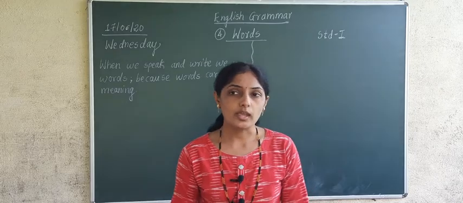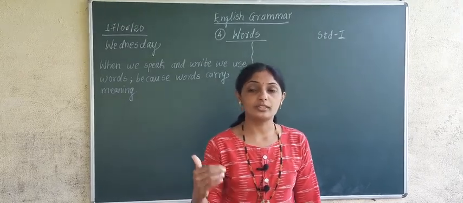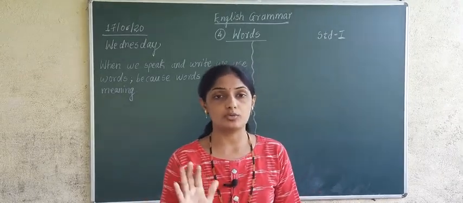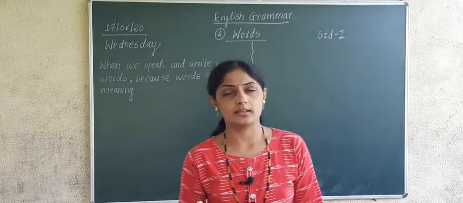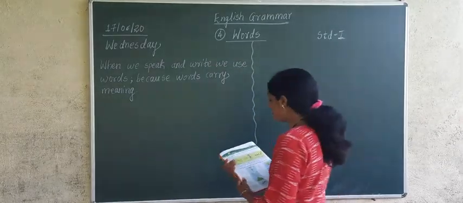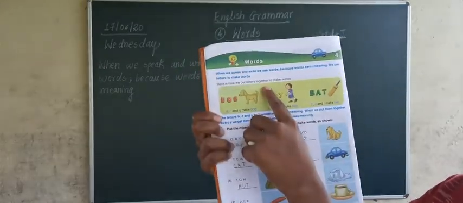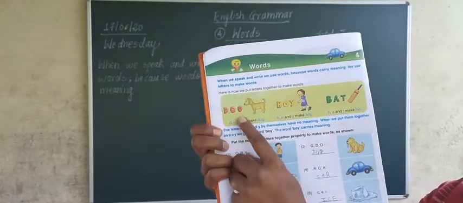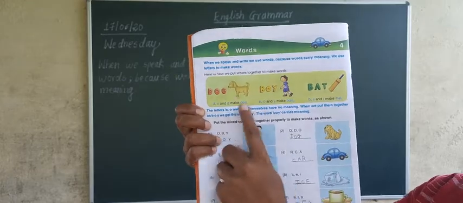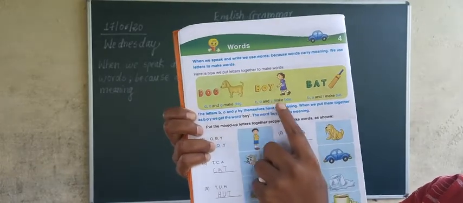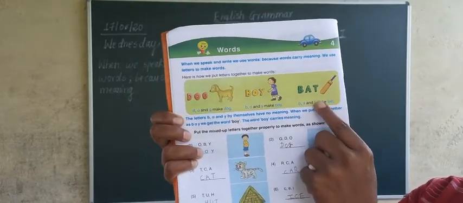So in this way, how to form words with the help of letters, that we are going to study in today's lesson. Now here some examples are given. Can you see here? Some letters are put together. The first example is dog, the second example is boy, and the third example is bat.